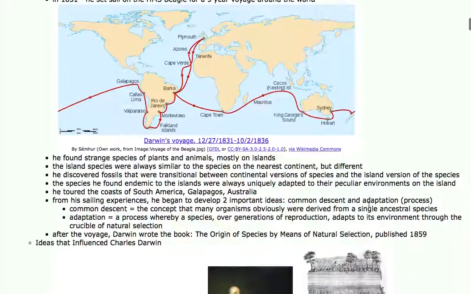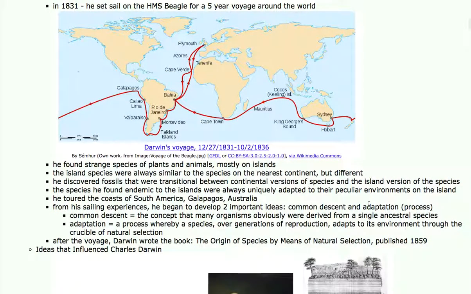Darwin was disenfranchised with medicine. He did not want to be a doctor, so his dad and his grandpa helped to get him appointed as a ship's naturalist. That's the biologist on a ship. On the HMS Beagle, that was a naval vessel that was sailing around the world for the purpose of mapping, because those who have the best maps can own the most property. So it's a long trip, though, for 5 years.